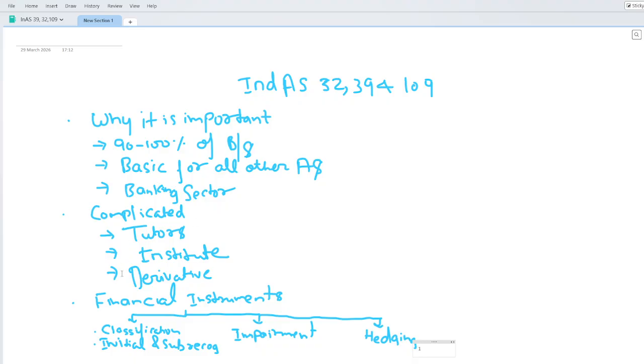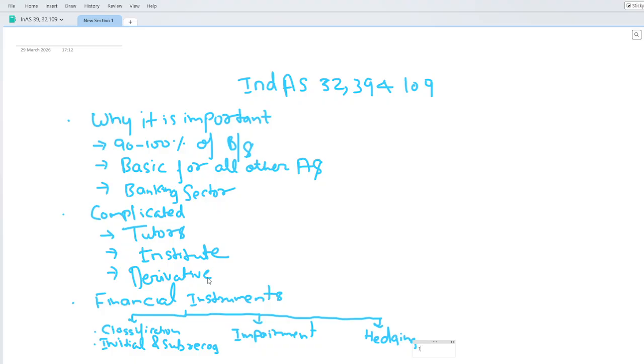Okay. Then the third thing is the derivative. I think everybody knows the derivative is very evolving, which means it keeps on changing. The simple example of a derivative is options and futures. If you go inside it, various different types of instruments are there, like the IRS, the interest rate swap, the cross currency swap, then the credit default swap, all those things.